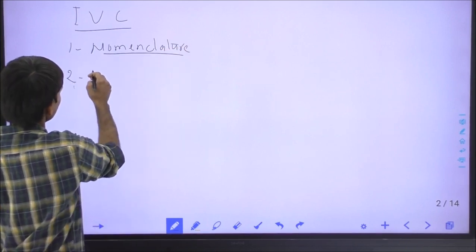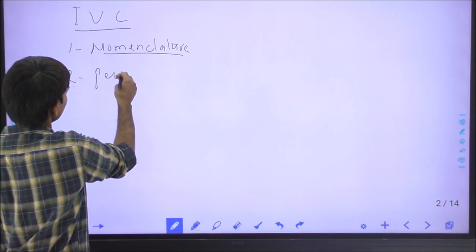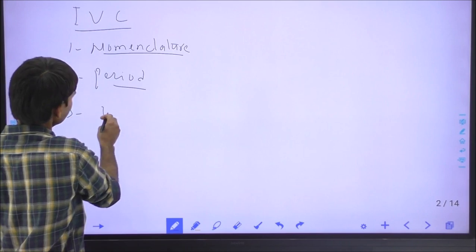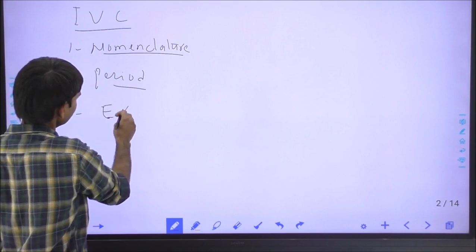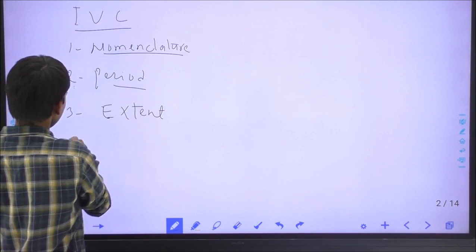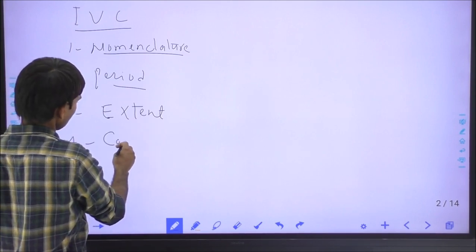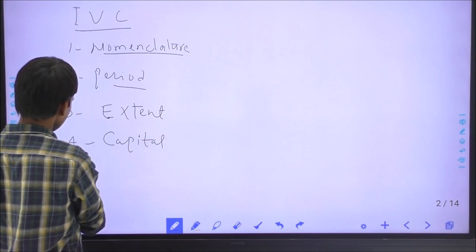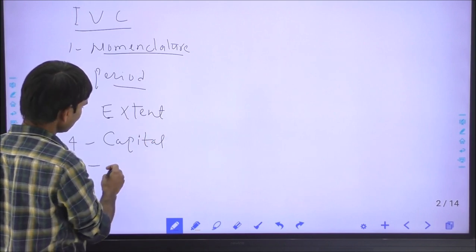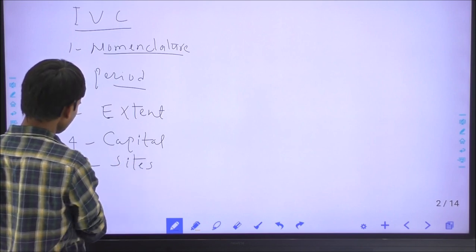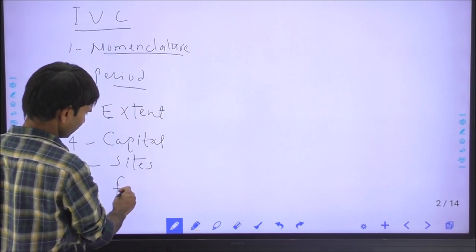Second is what was the period of the civilization. Third is the geographical extent. Fourth is what were the capitals of Indus Valley Civilization. Fifth is the important sites of the civilization, and sixth is the salient features.